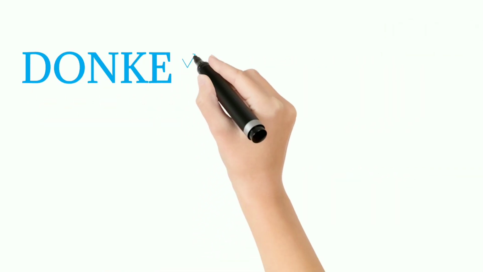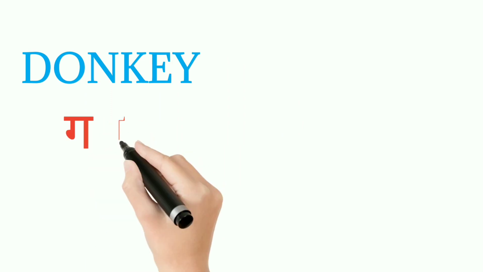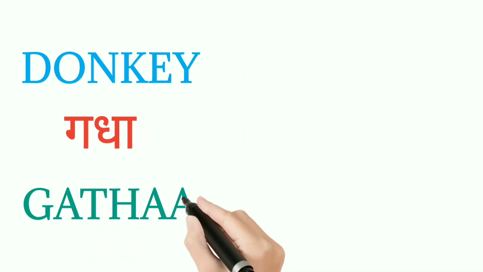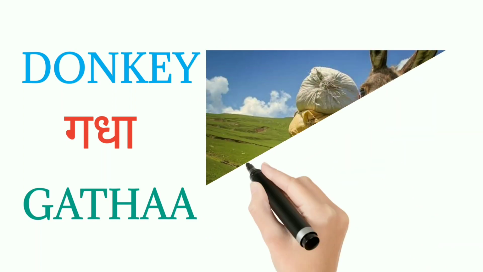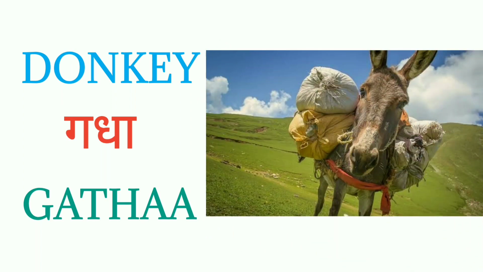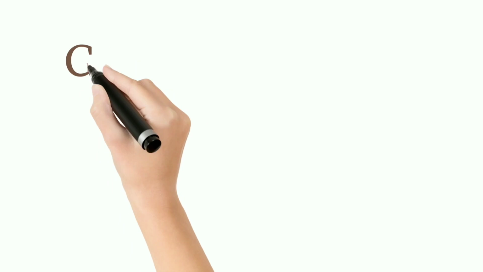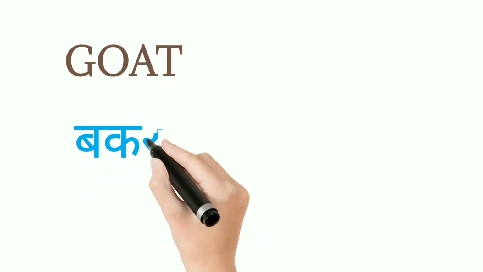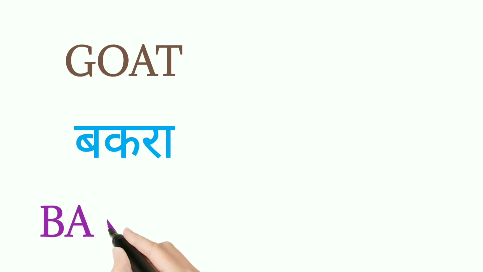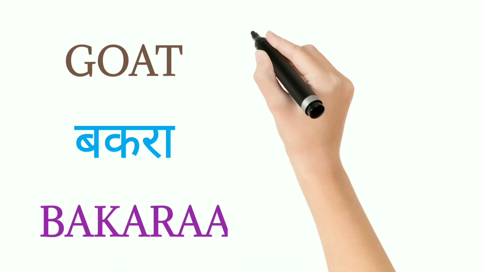Next animal is donkey. For donkey, it is gadha in Hindi. Okay, children. Next animal is goat. For goat, it is bakara in Hindi. Okay, children.